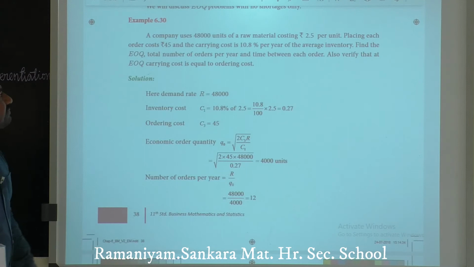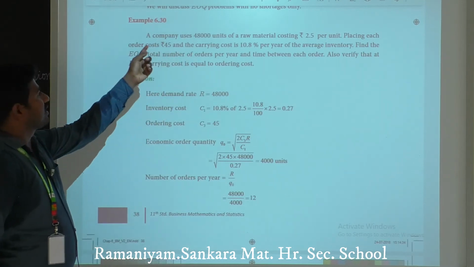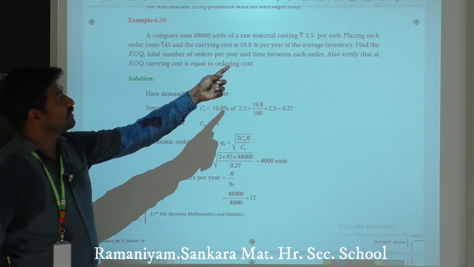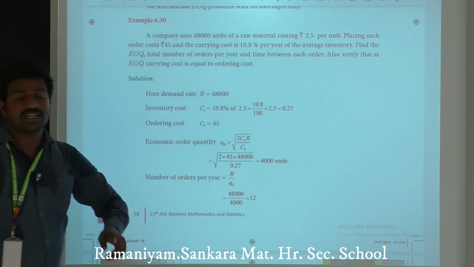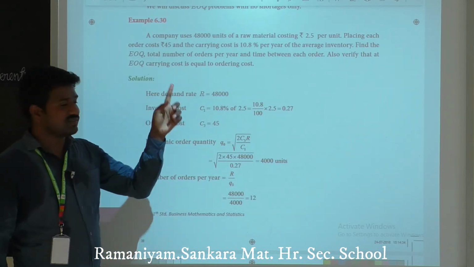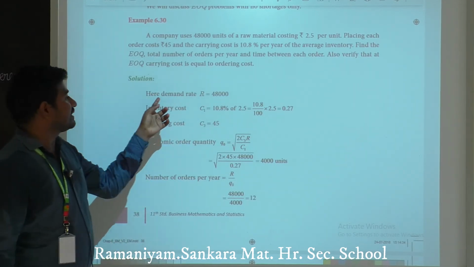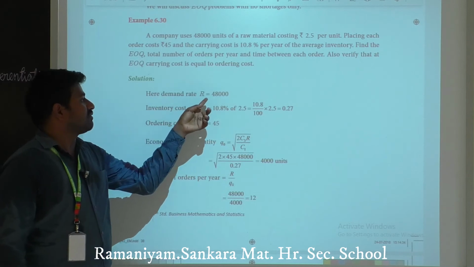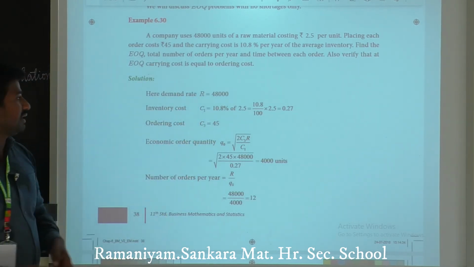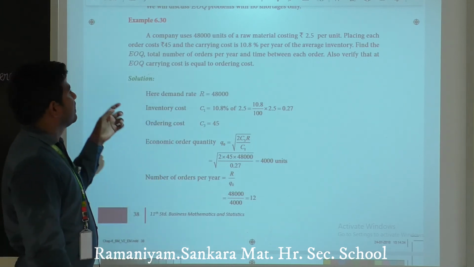First write the demand, students. Company uses 48,000 units of raw material costing 2.5 per unit. So company demand is 48,000 per year. Here demand rate R equals 48,000. Here 48,000 units is the demand.